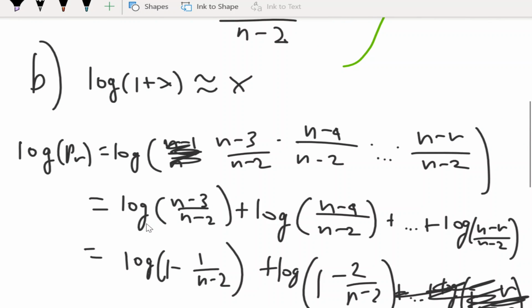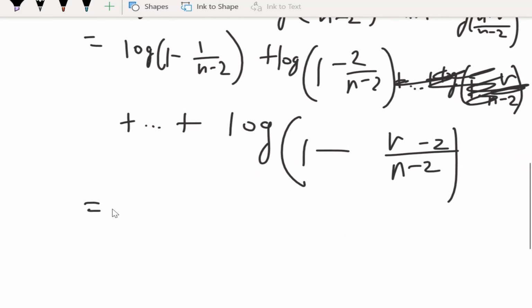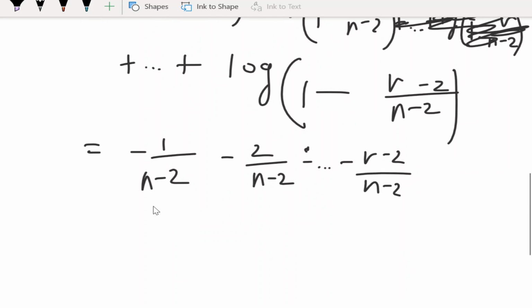Okay. So now that we have this, we can actually use our approximation log 1 plus x is about x. So we can take our x term, which, for example, this one would be negative 1 over n minus 2, and just do that. Pretty simple. Alright, now that we have that done, we can try and simplify it a little further.